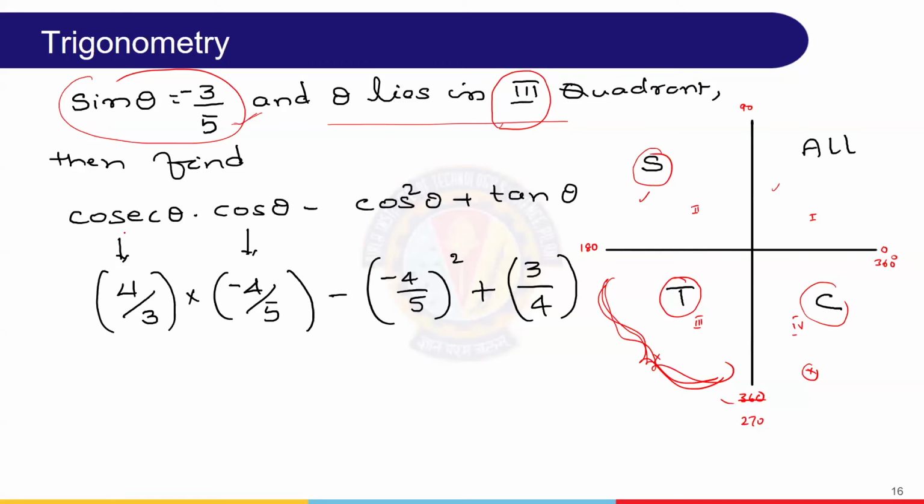Already we have from the previous one that whenever sine is negative, cosecant immediately becomes negative. Then cos theta, I think I am not repeating the previous one.